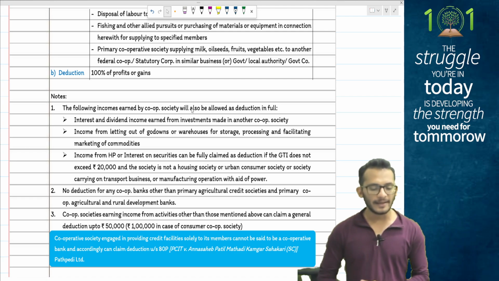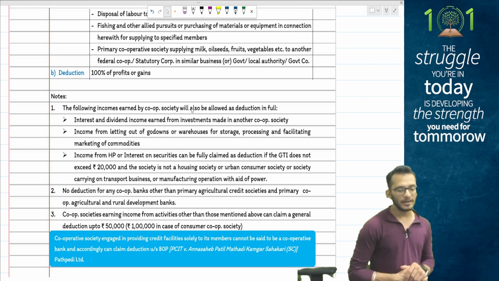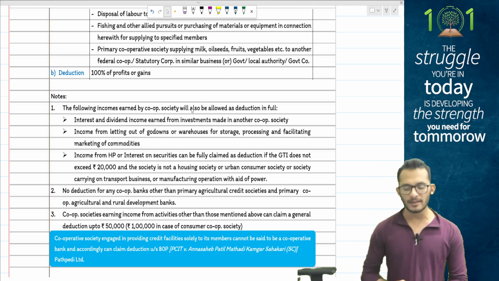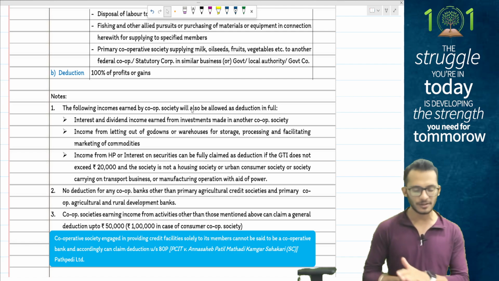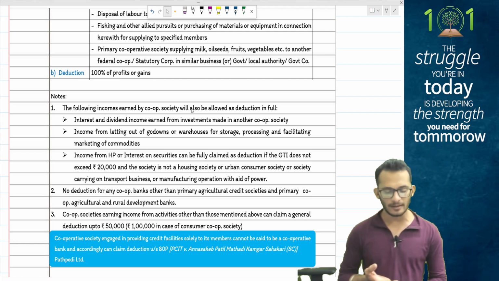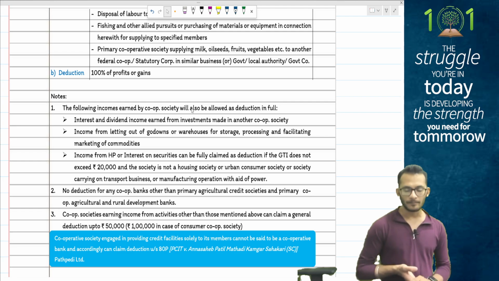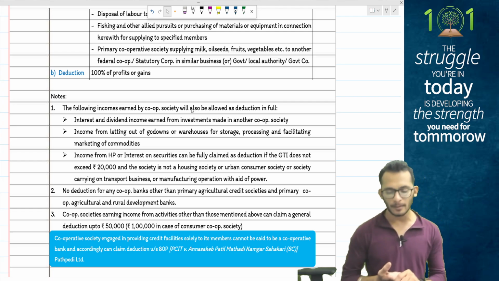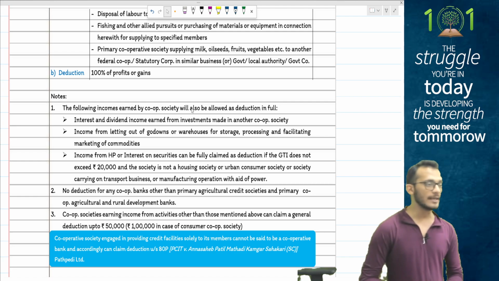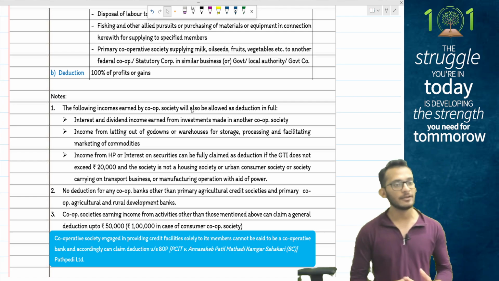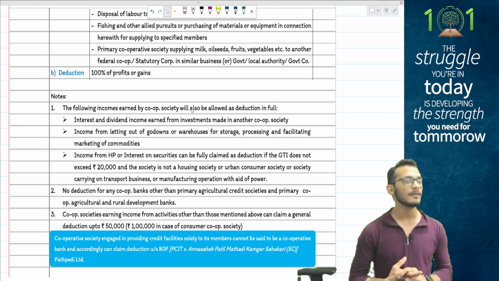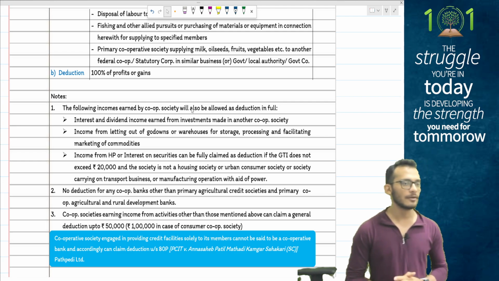Second, income from letting out of godowns or warehouses to other societies. Any income from HP or interest on securities can be fully claimed as deduction if the GTI does not exceed 20,000 and it is not a housing society, urban consumer society or society carrying on transport business. People, point number 3 is not important because GTI of 20,000 is never going to happen in your exams.